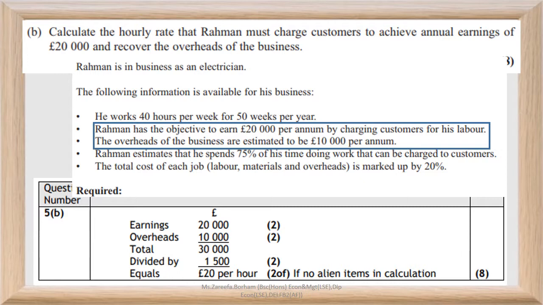However, since the question asks us how much to charge per hour from our customers, we should divide this figure of 30,000 by the total hours that can be charged to customers. This includes 75% of 40 multiplied by 50 number of hours. That is 75% into 2,000 hours, which is 1,500 hours. So, the hourly rate to be charged will be 30,000 divided by 1,500, leading to 20 per hour.